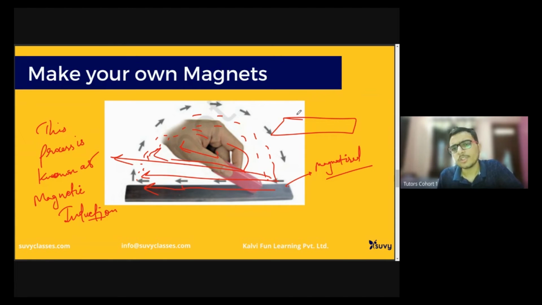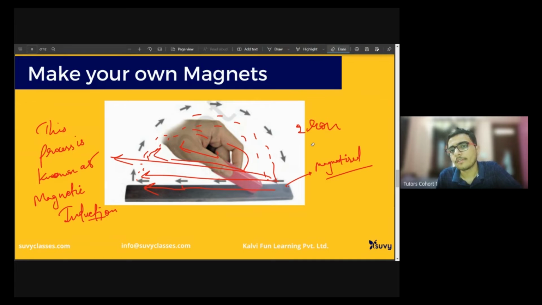Just know the term. It's not necessary to learn it. It's very simple. It's an iron bar.